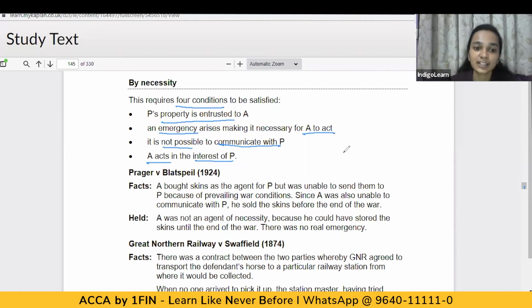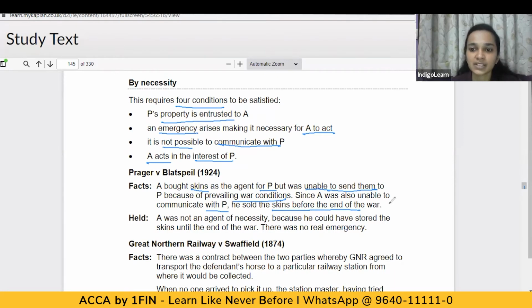Now there's one case law, Prager versus Blatchfield. Let's see what it says. The facts of the case are such: A bought skins as an agent for the principal, but was unable to send them to the principal because of the prevailing war condition. Since A was unable to communicate with P, he sold the skins before the end of the war.